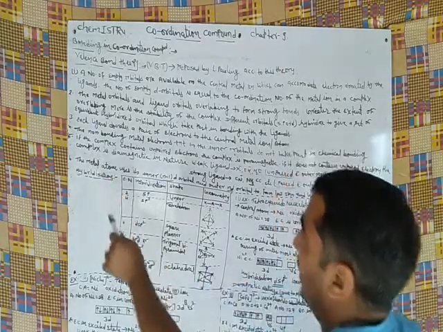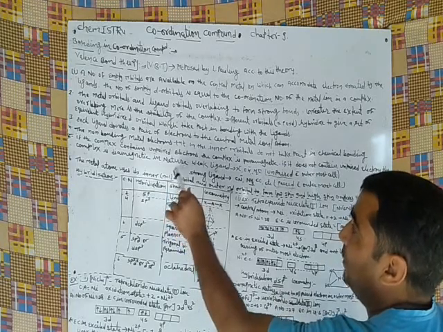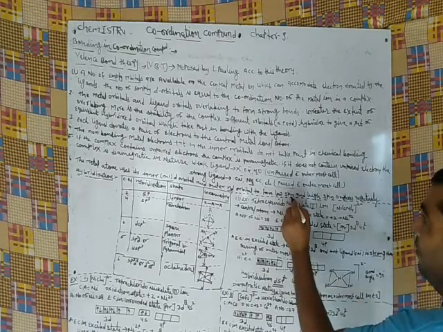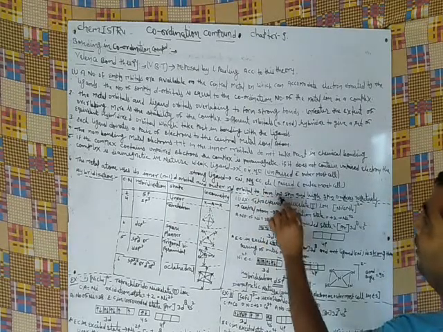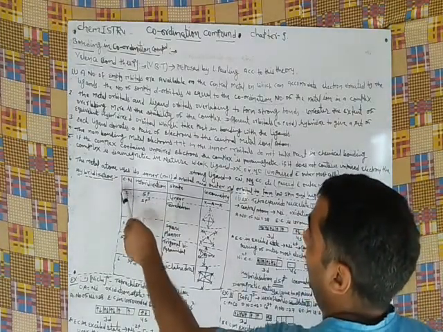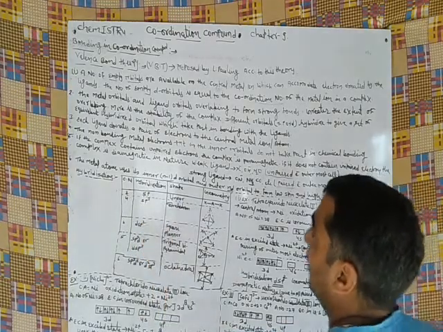Next point: the metal atom uses its inner (n-1)d orbitals and outer nd orbitals to form low spin and high spin complexes. When the (n-1)d orbital, meaning inner orbital, is used, it is a low spin complex, and the outer nd is always a high spin complex. According to hybridization and coordination number: when the coordination number is 2, hybridization is always sp.